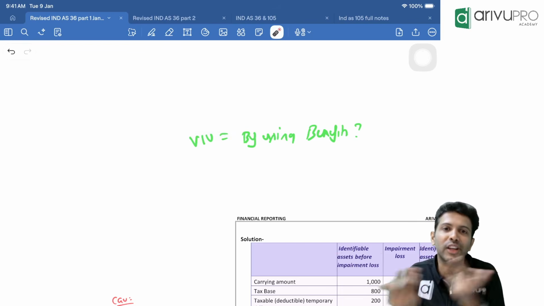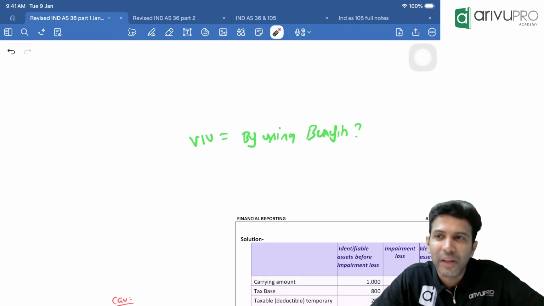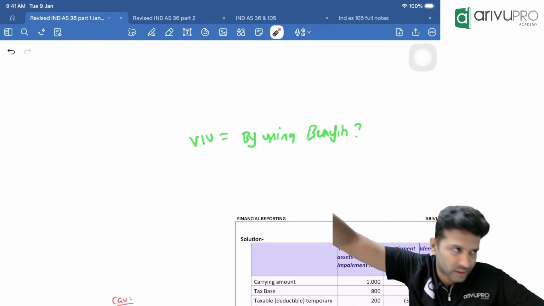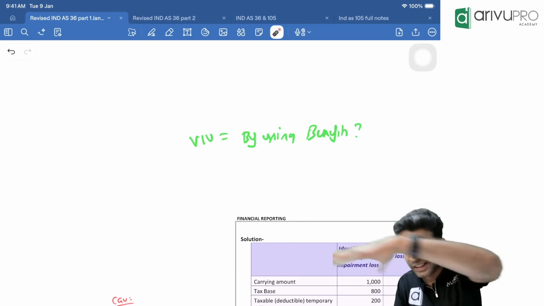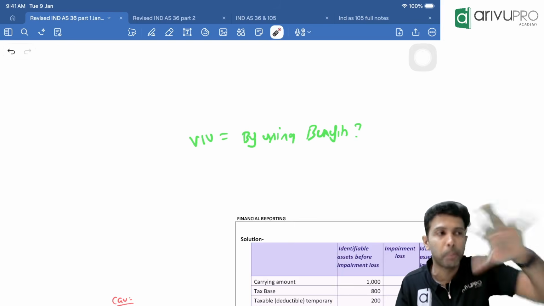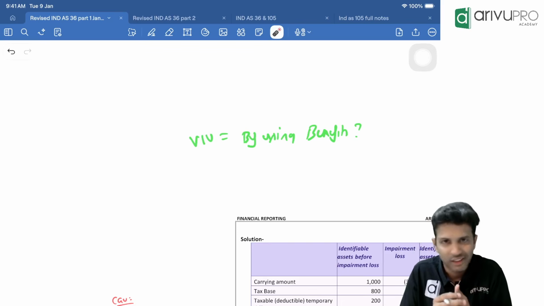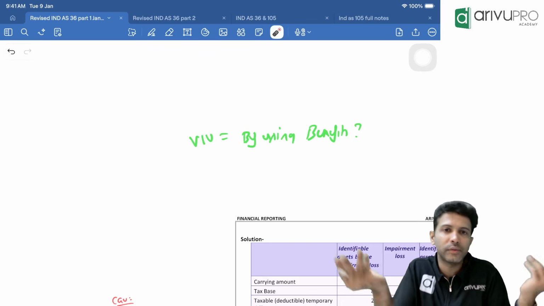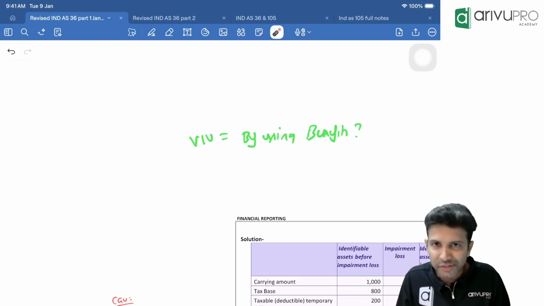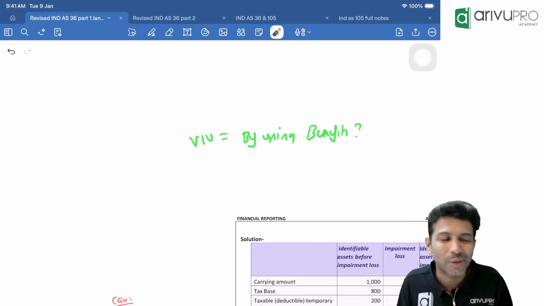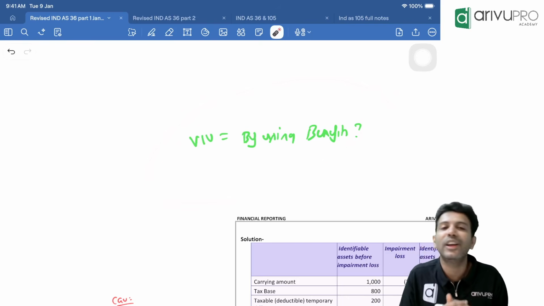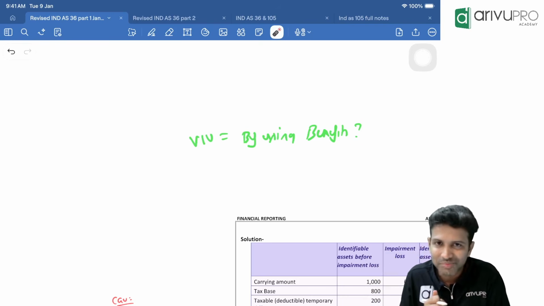But this sofa does not generate independent benefits, because many assets put together, AC, TV, furniture, give the benefits for an academy. Individually, with the sofa alone, we can't get the benefits. We don't get coaching fees only from the sofa, yes or no? That means, how do we find out value in use? Because the indicator has come. We can't skip it.